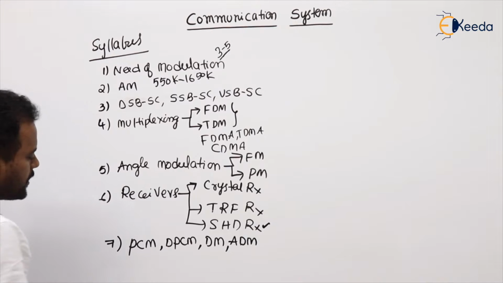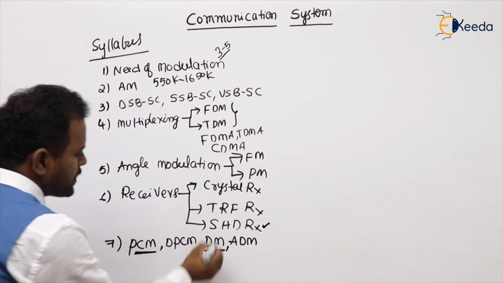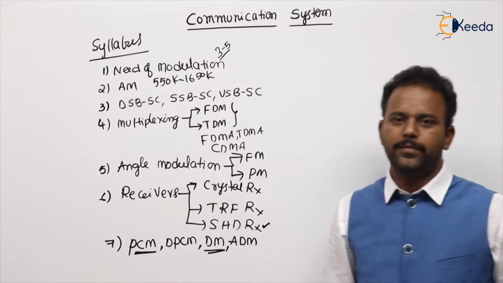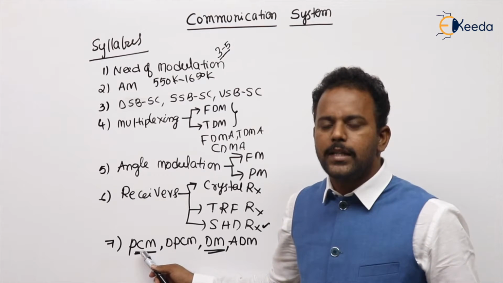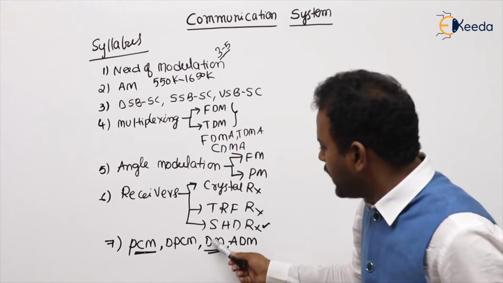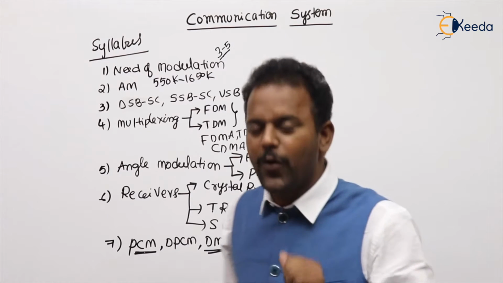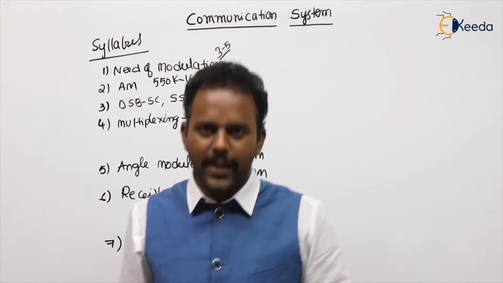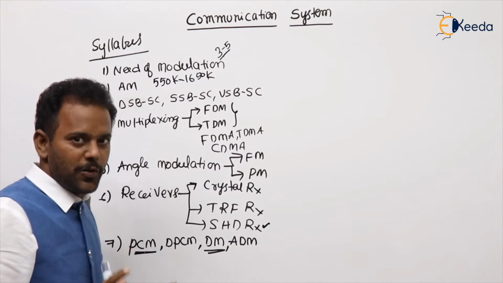Here, where the questions are coming, PCM is the most important, as well as delta modulation. From those two topics, the questions are coming. In pulse code modulation, majority they are asking based on the calculation of bit error rate. And in delta modulation, they are asking majorly the questions based on the slope overload error, granular error, like that. Last year, one question came from DPCM, which is a theory question only.